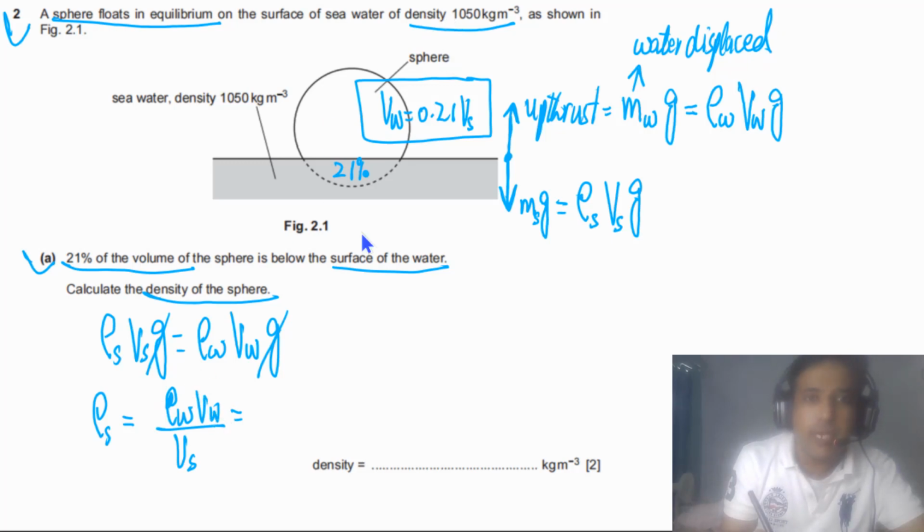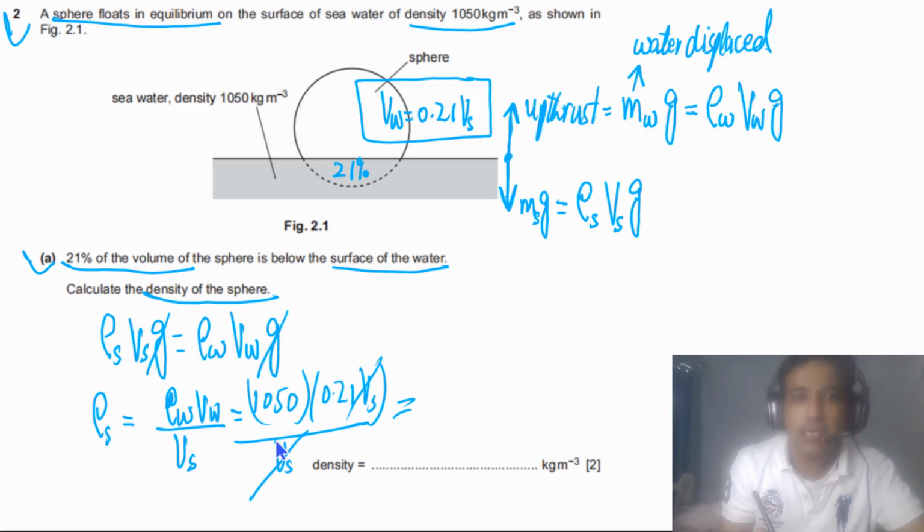So in this case we have density of water, that is 1050, and volume of water displaced, that is 0.21 times Vs, divided by Vs. So Vs cancels, and our final answer will be equal to 220 up to 2 SF, because the data is given up to 2 SF. So this is our final answer.